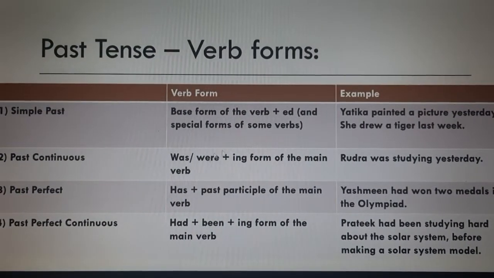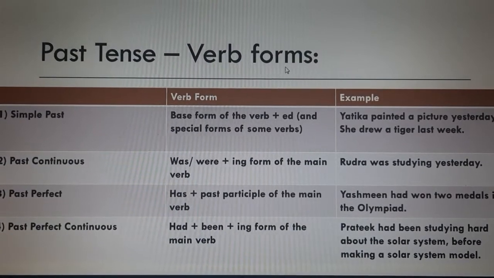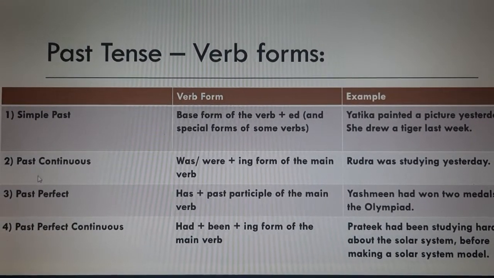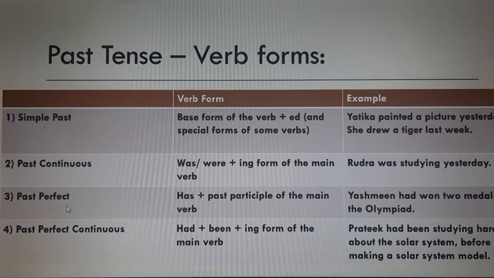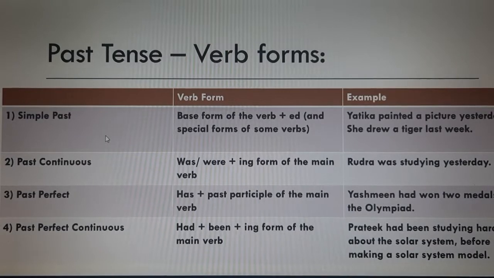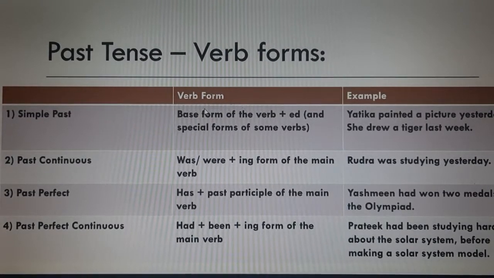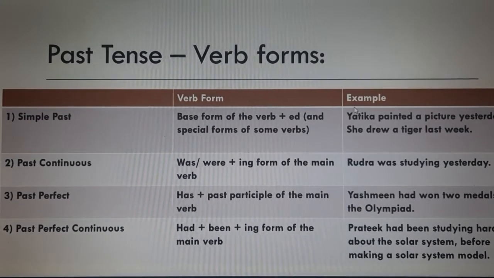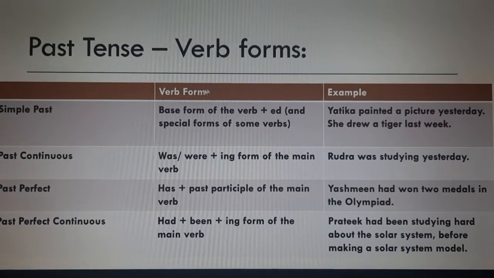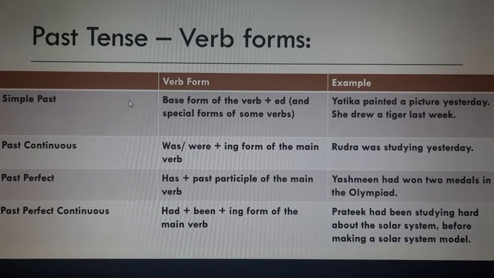Now, past tense and the verb forms. So as we have discussed, there is simple past, past continuous, past perfect, and past perfect continuous of the 4 categories. Now we are going to see the verb forms and the examples. So let's begin. The first one is simple past.